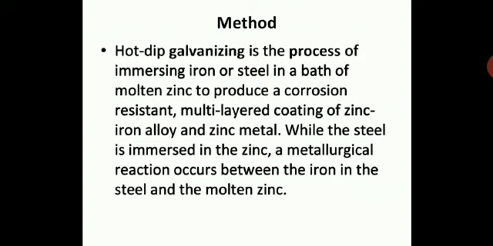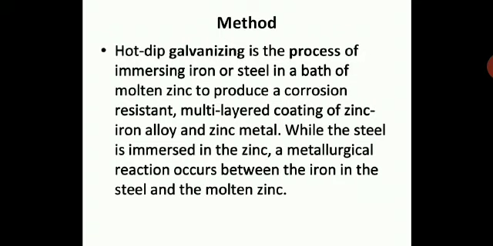So you have to take this down, children, in your notebook. In hot dip galvanization you will get a corrosion resistant multi-layer coating of zinc iron alloy. We can use a zinc iron alloy also to give a coating.